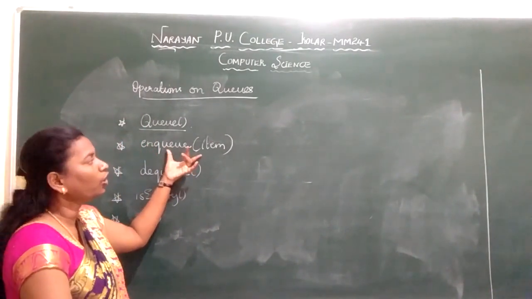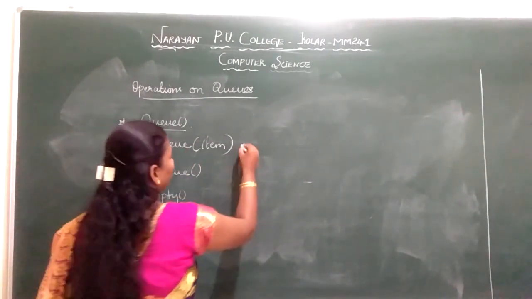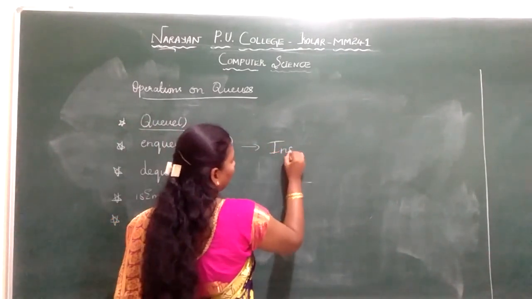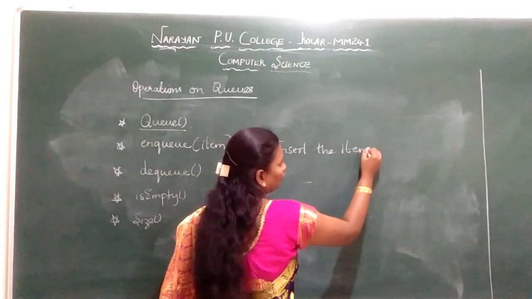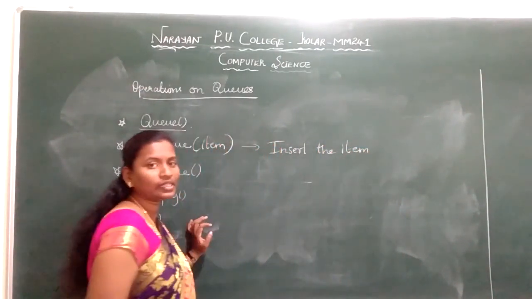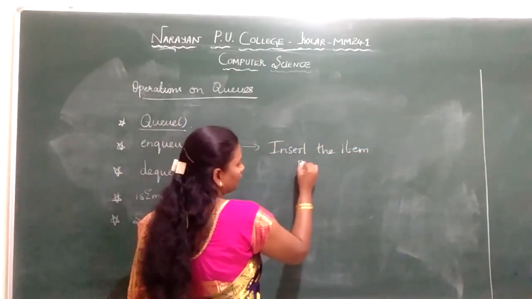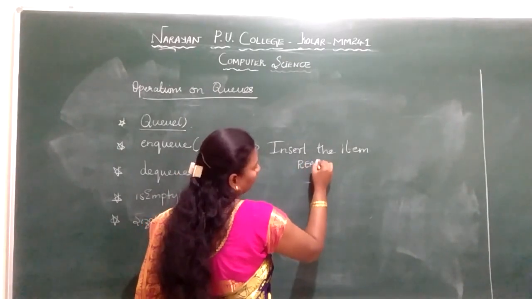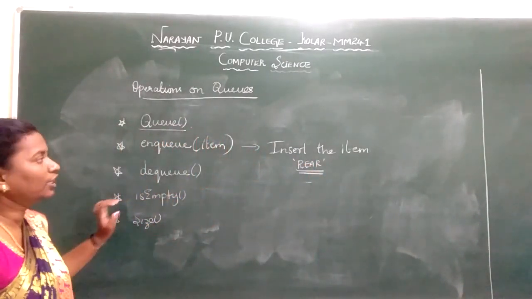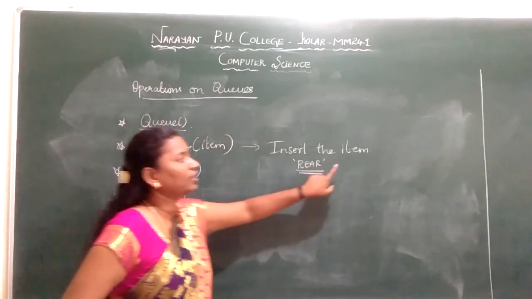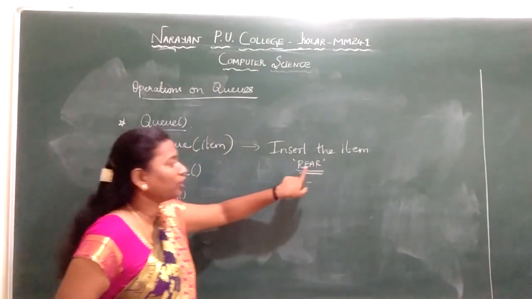So enqueue, what will you do? You insert an element into the queue. We insert the item or the element into the queue. Through what end are we going to insert? I always told you insertion takes place at the rear end. So keep this in mind when I talk about enqueue: inserting an element or item into the queue by using the rear end.